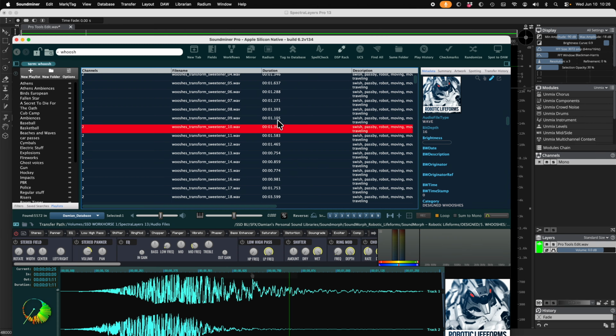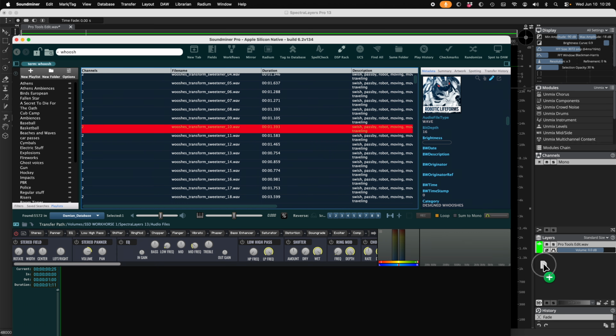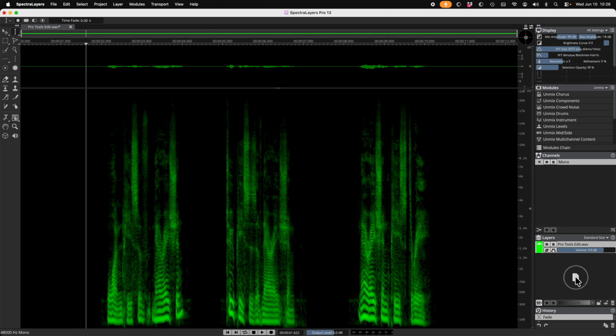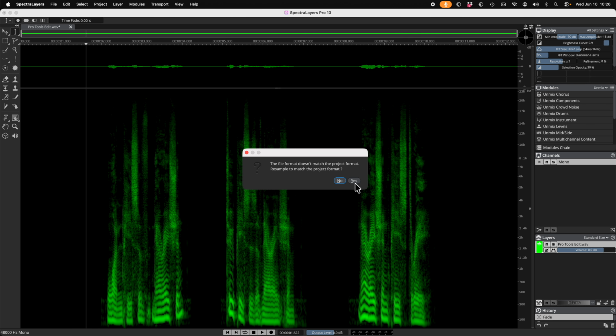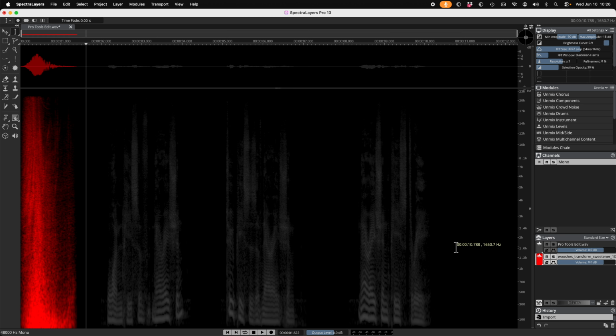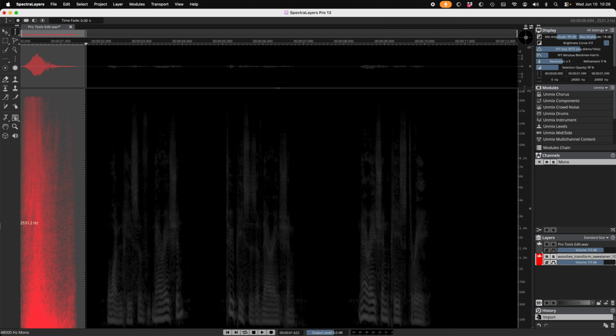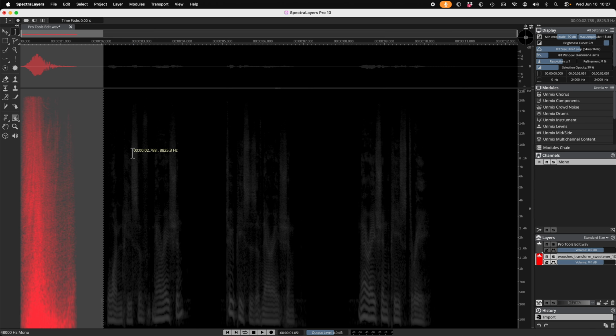Now, in order to do it in Soundminer, I have to tell it no DAW. Otherwise, it's going to want to send the sound effect straight to Pro Tools or nothing else. So it will want to remap anything that's multi-channel, which we've seen before. And now all of a sudden I have this second layer that I can then edit with the time range selection tool, the I.